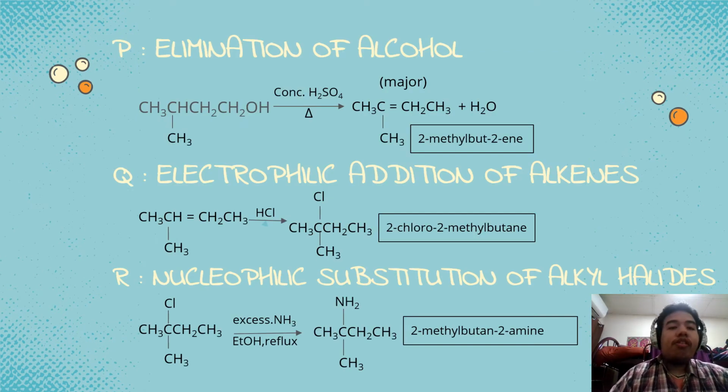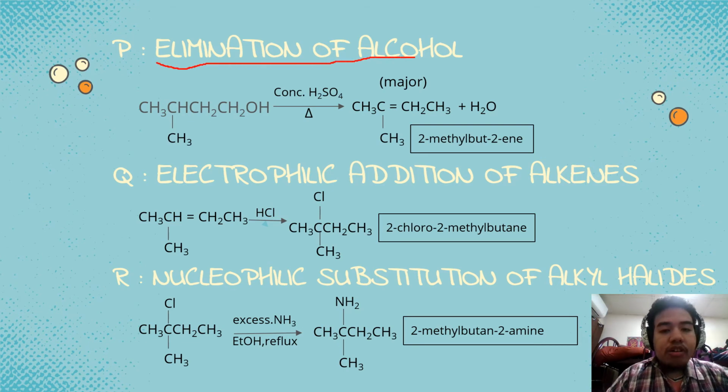So for the formation of P, the reaction that occurs is elimination of alcohol by using concentrated H2SO4, or sulfuric acid.